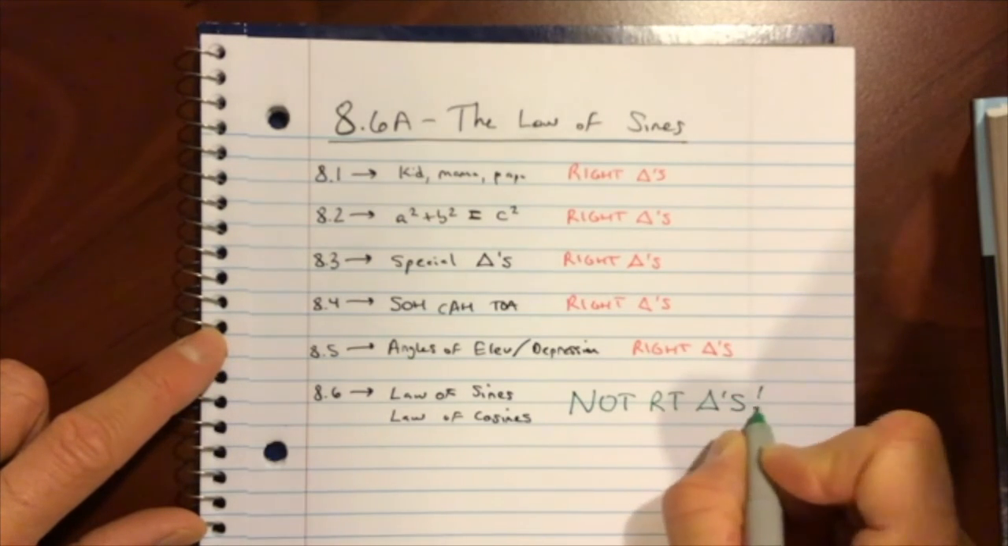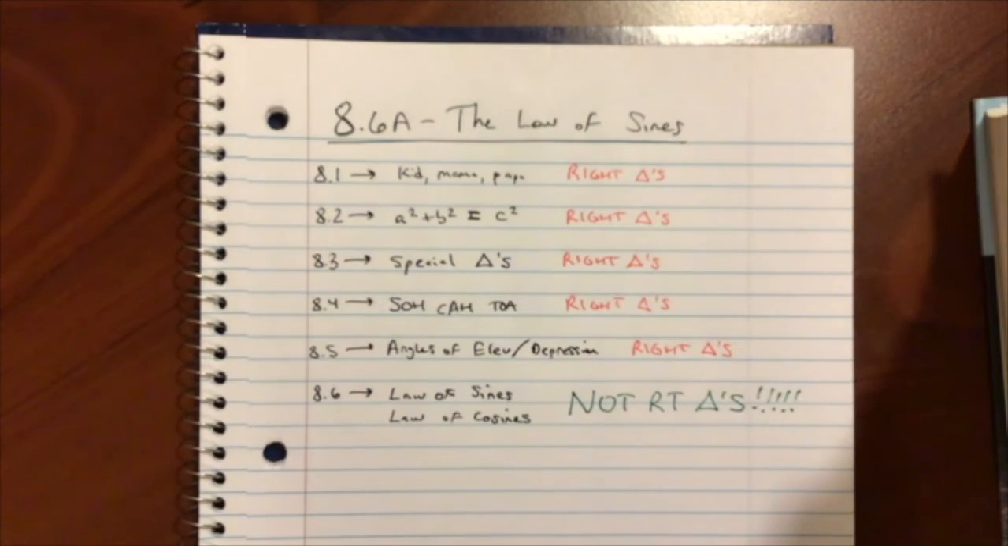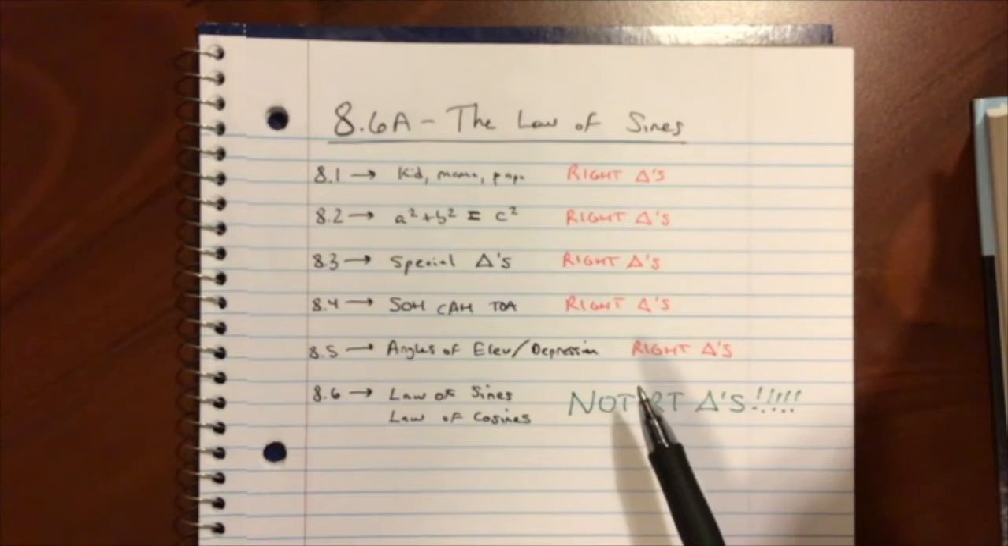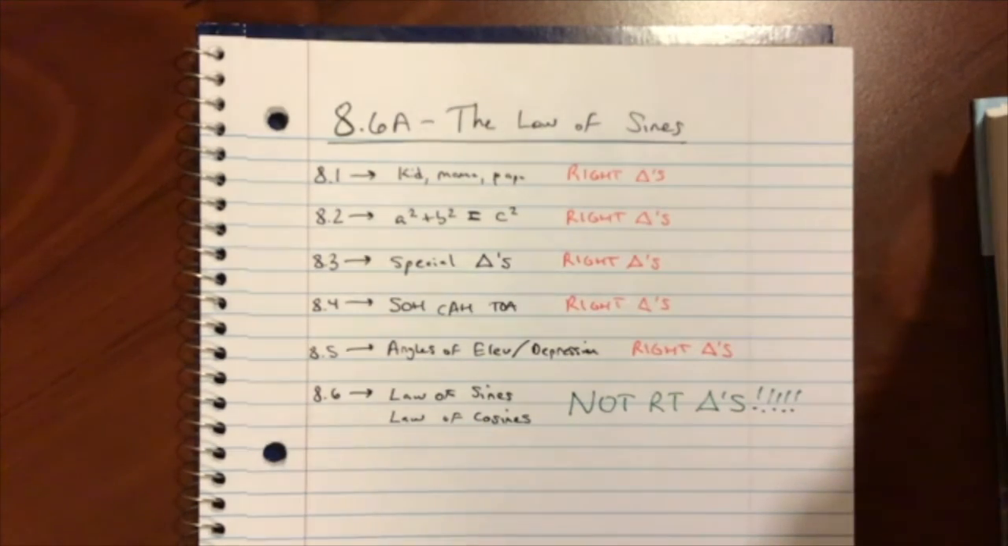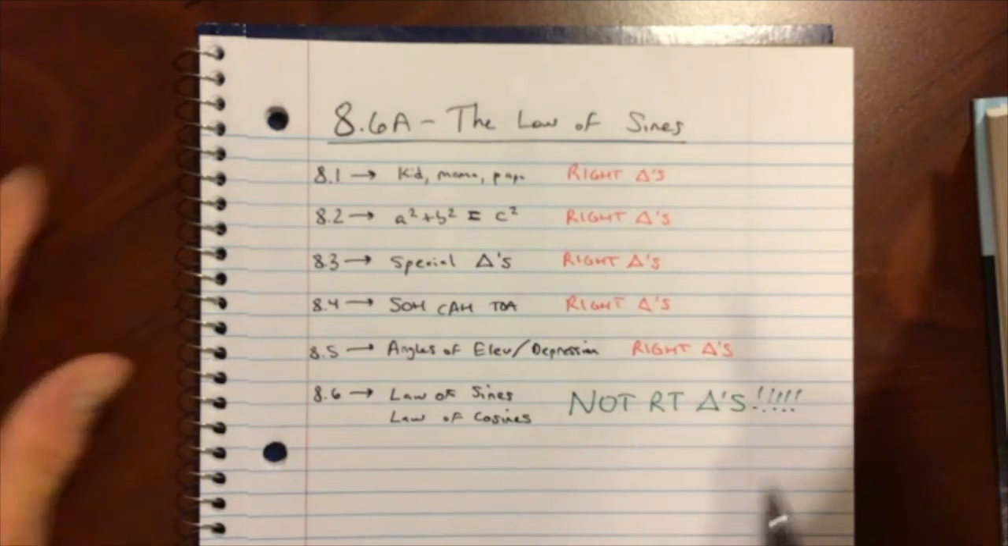What? It's not right triangles. We have gotten you all conditioned so much with right triangles that we kind of pulled a rug out from you in 8.6. Not right triangles. So every triangle I give you today will not have that little right angle symbol in it.